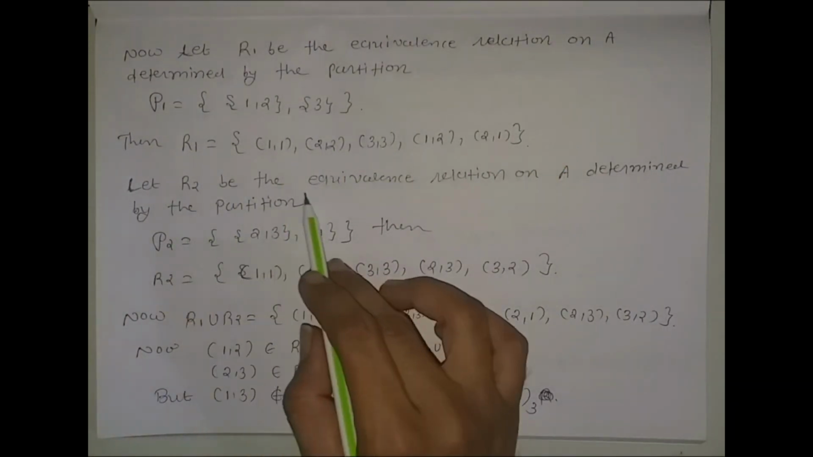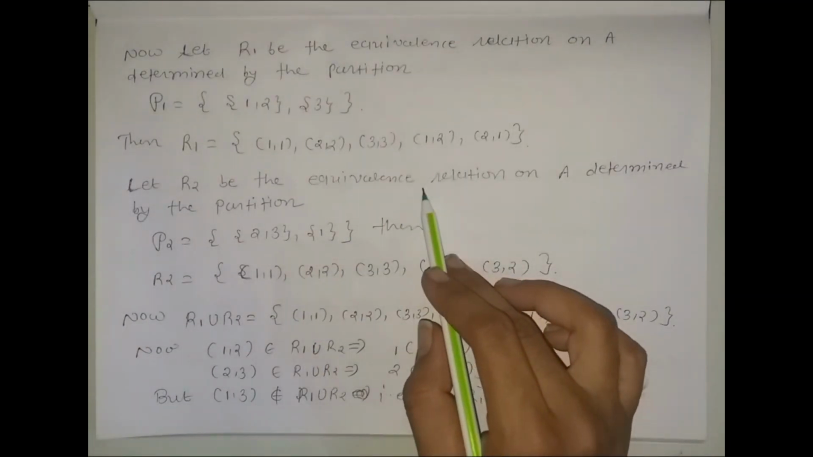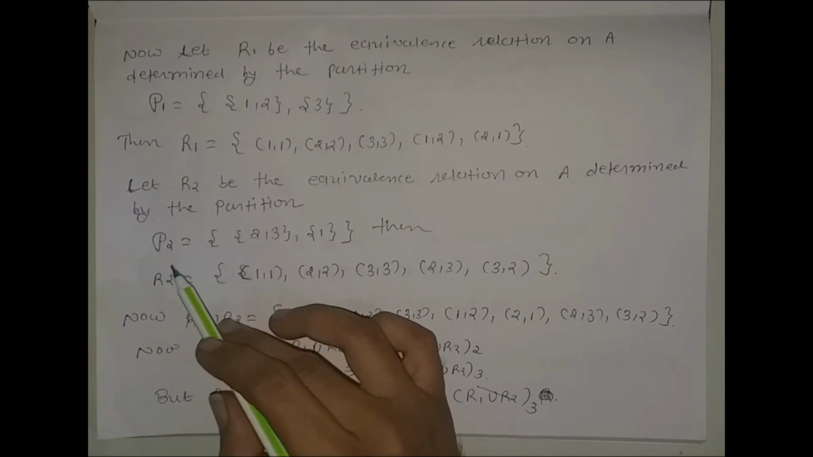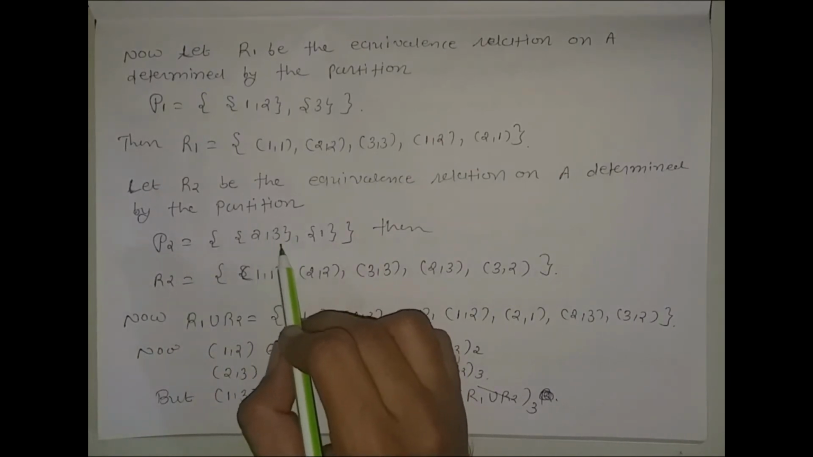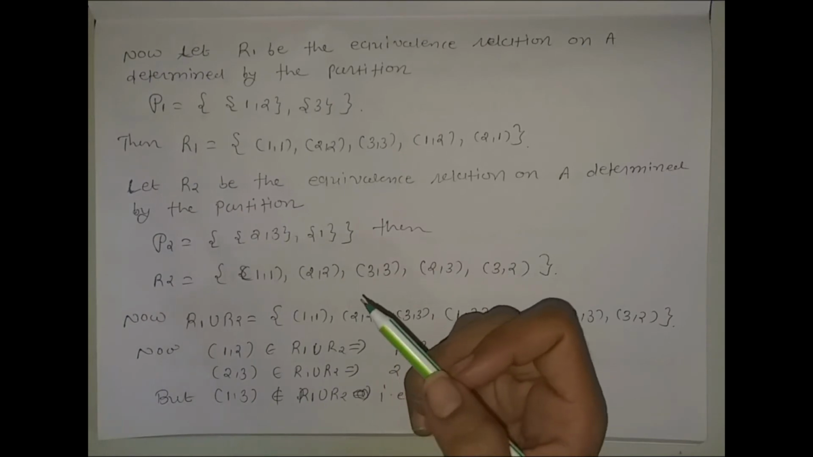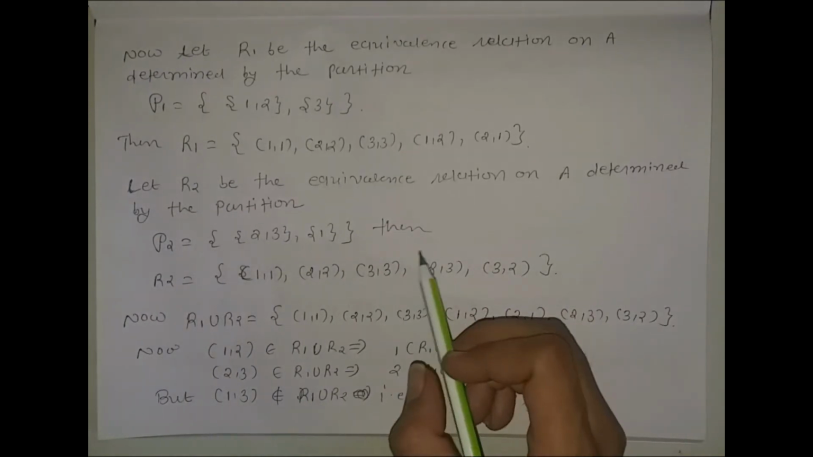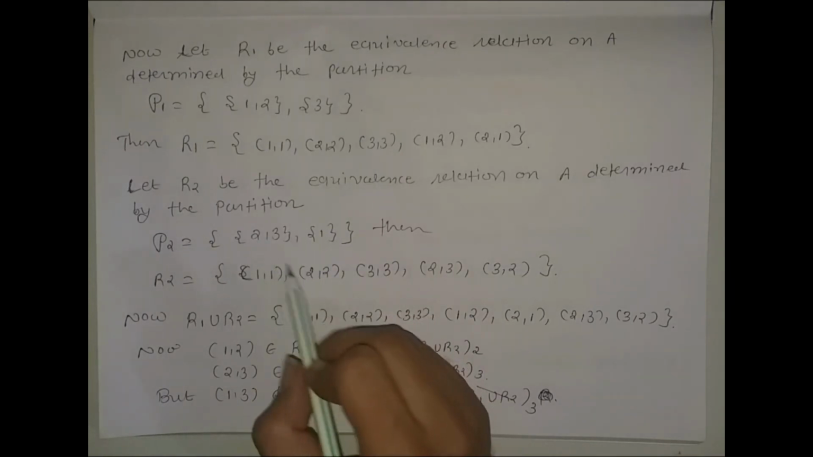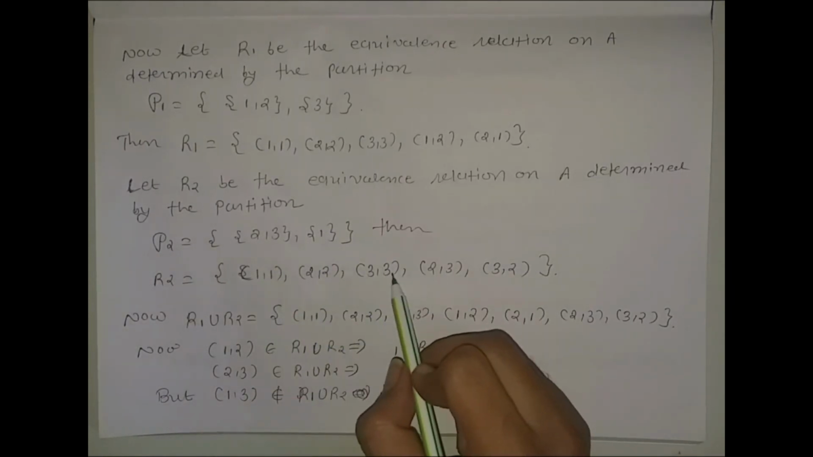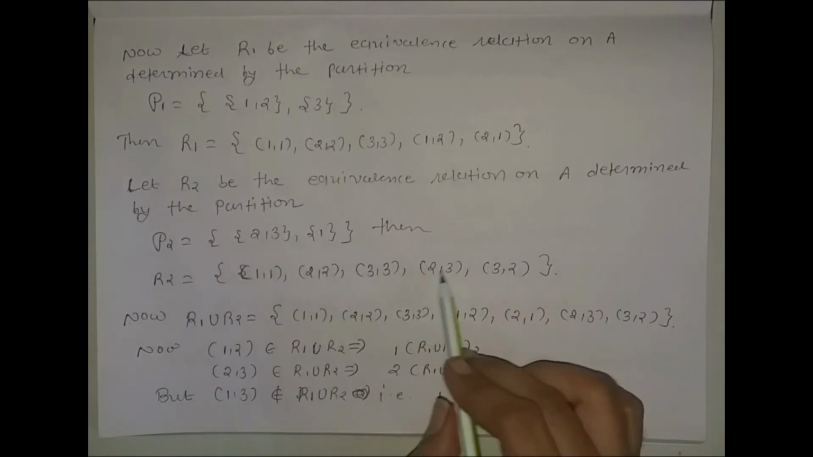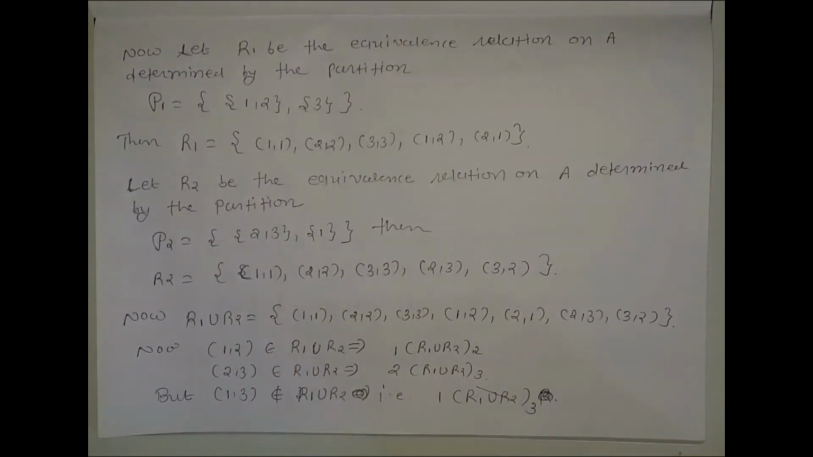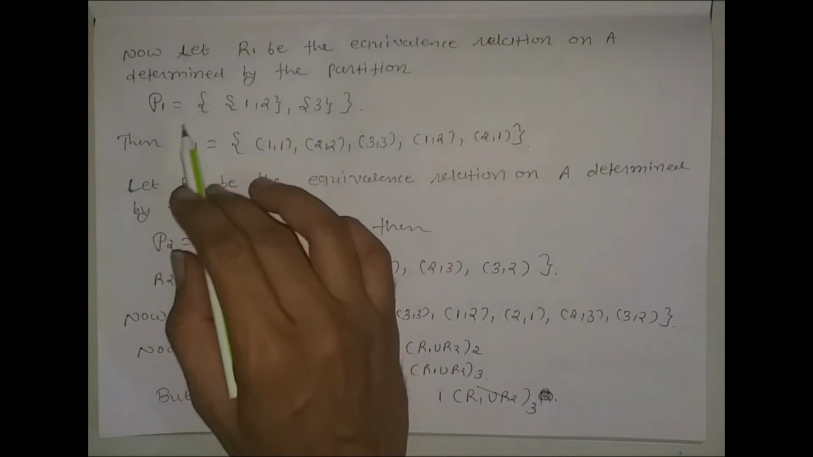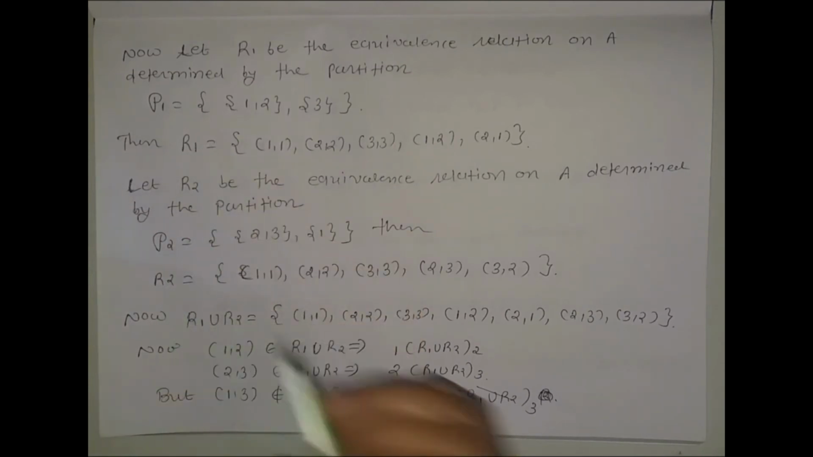Similarly, let R2 be the equivalence relation on set A determined by the partition P2. Here the partition is {2, 3} and singleton {1}. We have changed the block. So 1 is related to 1 because both are in the same block. Similarly 2 is related to 2, 3 is related with 3, and (2, 3) and (3, 2) as discussed above. Now we have the two relations R1 and R2.